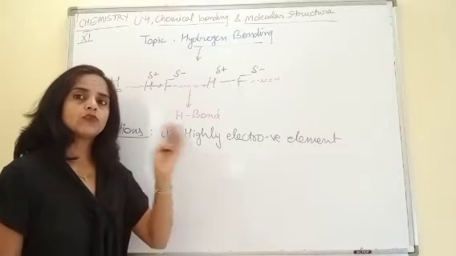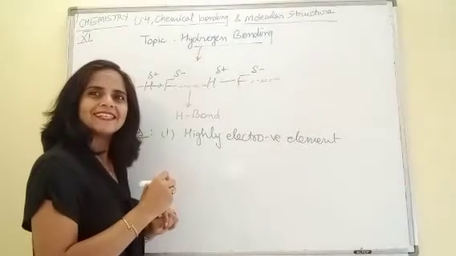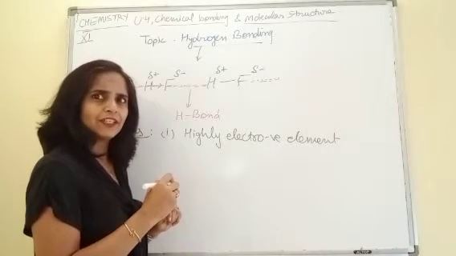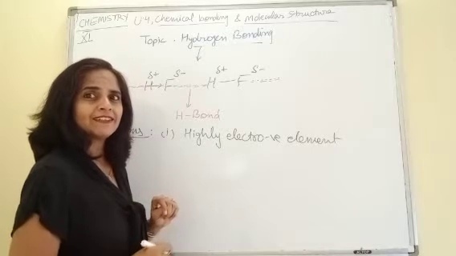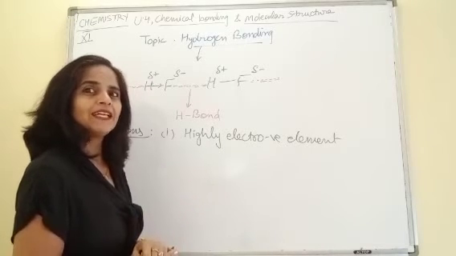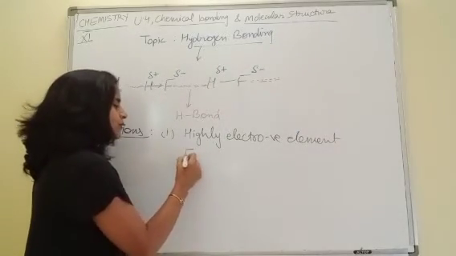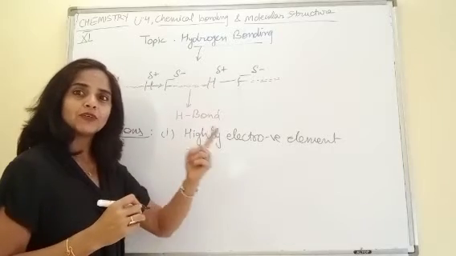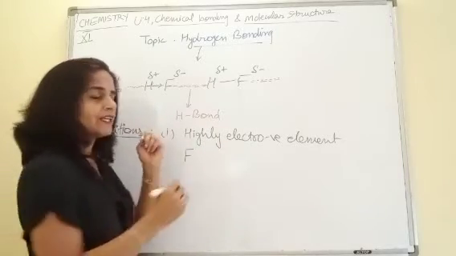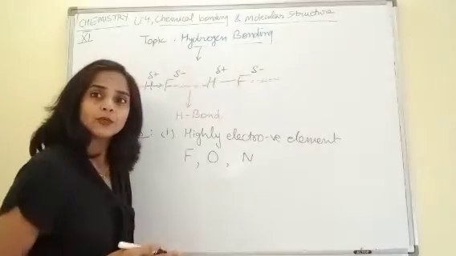So, which elements fulfill these conditions? Try to give me a list. How many? 3, 4? Few people are saying 3, few are saying 4. Okay, let me clear this. The highest electronegative element of the periodic table is fluorine. After fluorine, the next highest is oxygen. The next one is nitrogen.